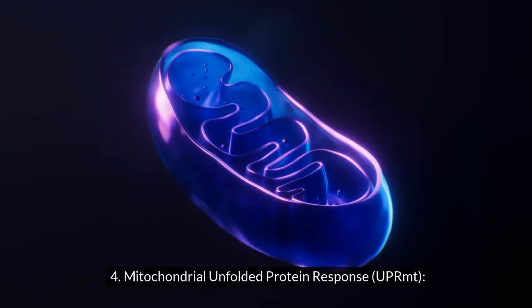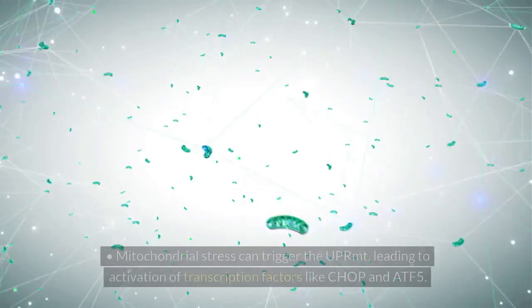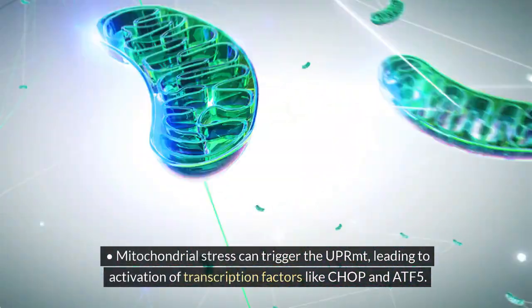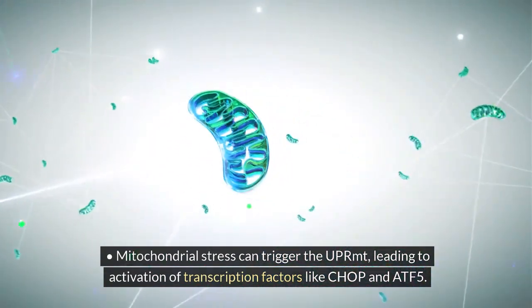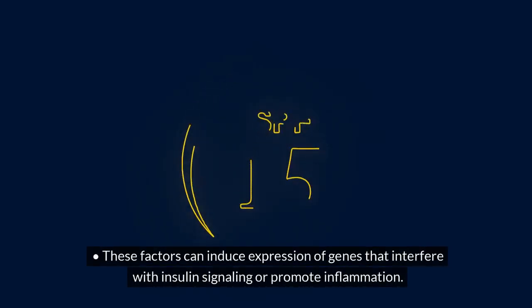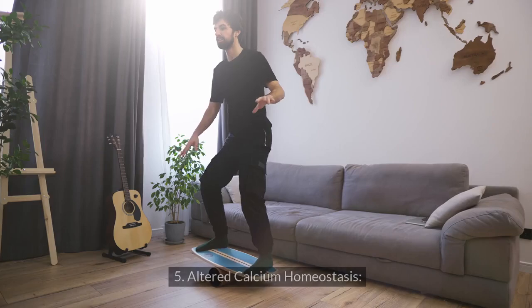4. Mitochondrial unfolded protein response, UPRmt. Mitochondrial stress can trigger the UPRmt, leading to activation of transcription factors like CHOP and ATF5. These factors can induce expression of genes that interfere with insulin signaling or promote inflammation. 5.